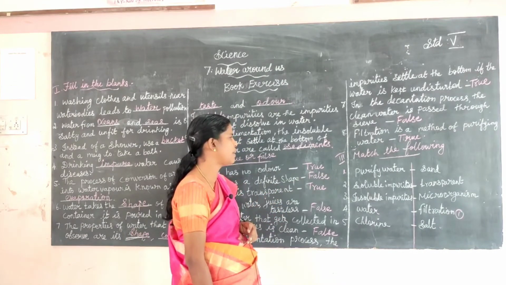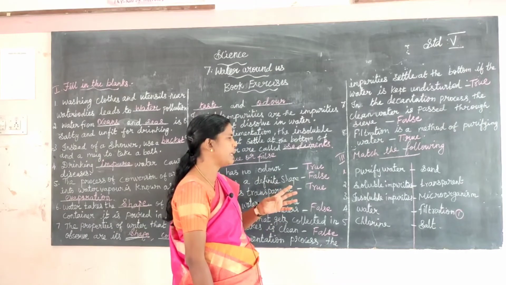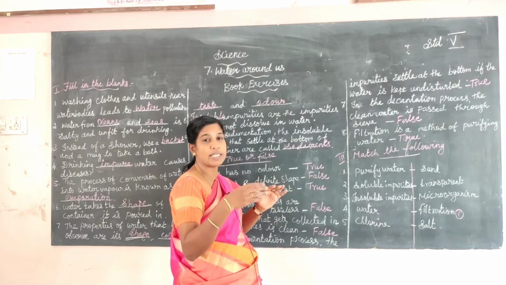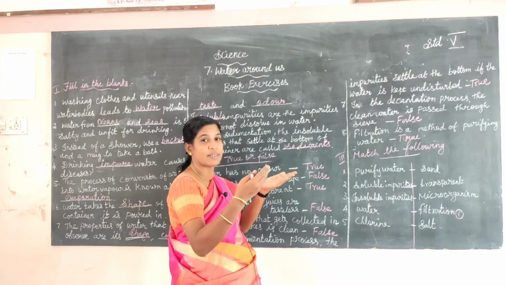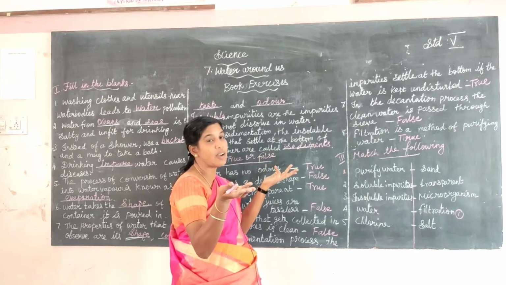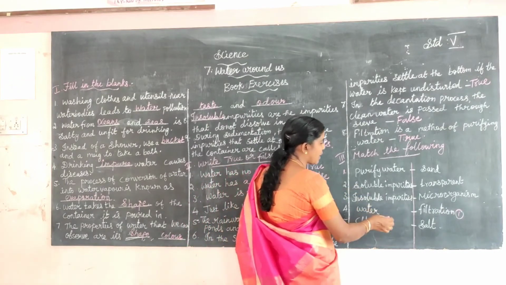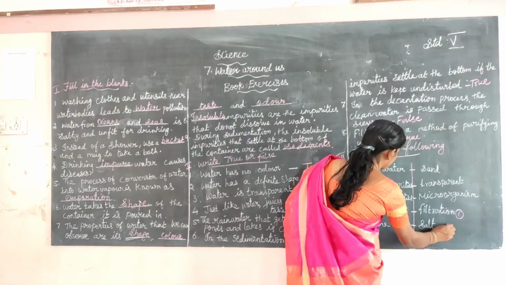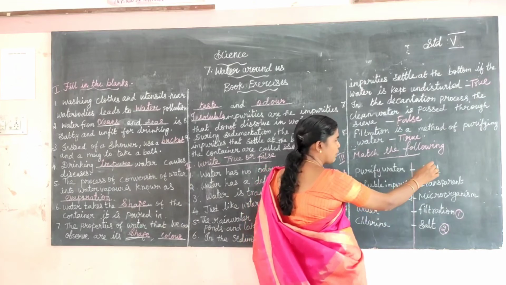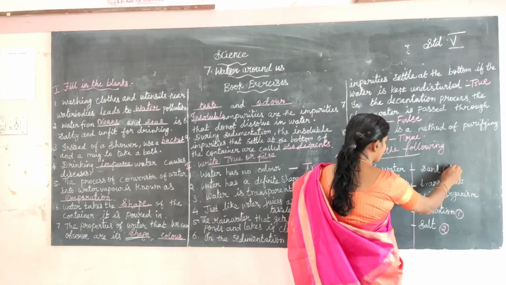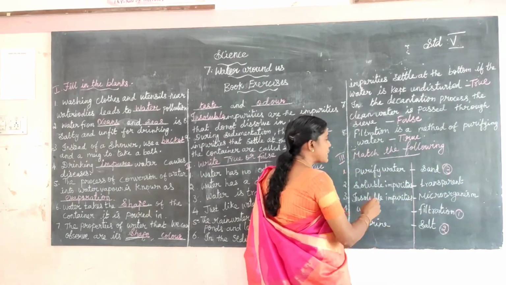Which one is the soluble? Insoluble meaning what? Soluble is dissolved in the water. Insoluble is not dissolved in the water. Soluble impurities are salt. Insoluble impurities are sand. Water is transparent.